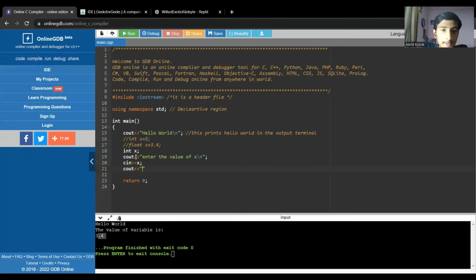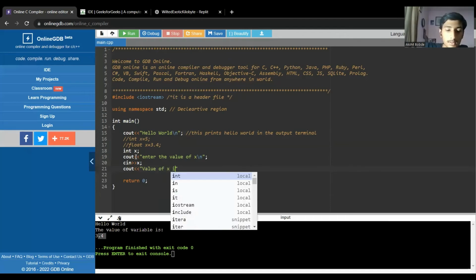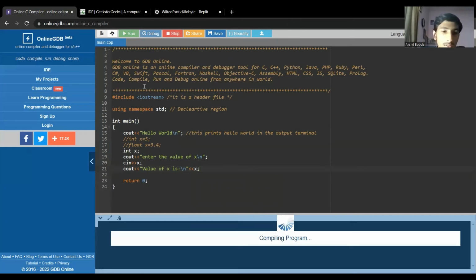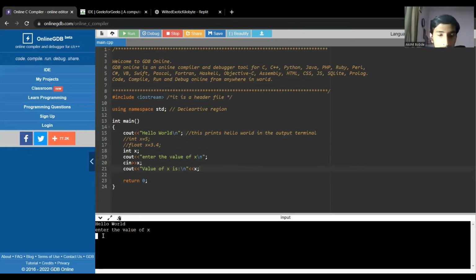And cout, value is x. Let's see what happens here. Now you see, it is asking for a value: enter the value of x. Let's say I'm typing 7, and as you can see, the value of x is 7. So this is what we are going to learn in this video.